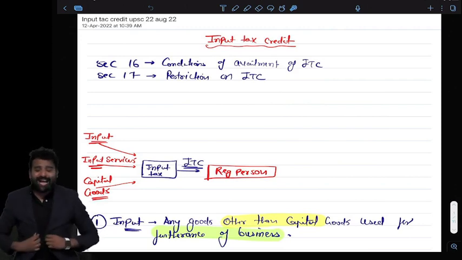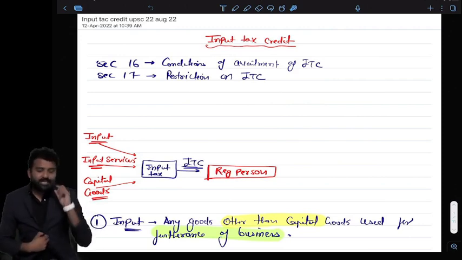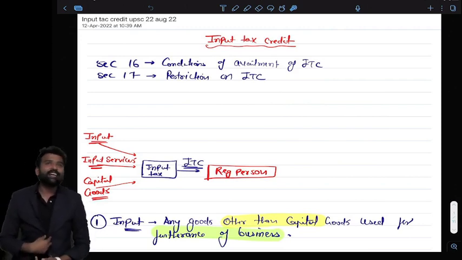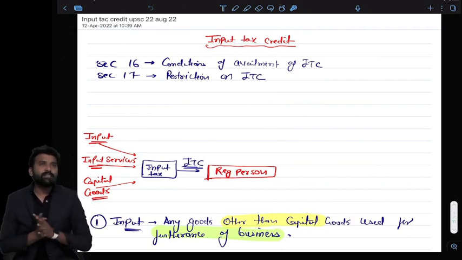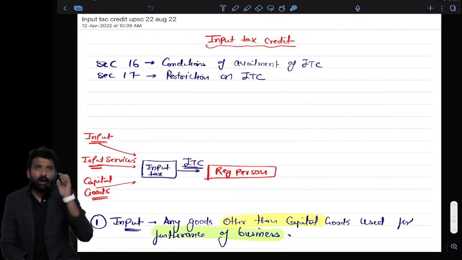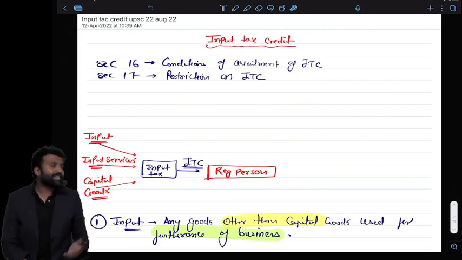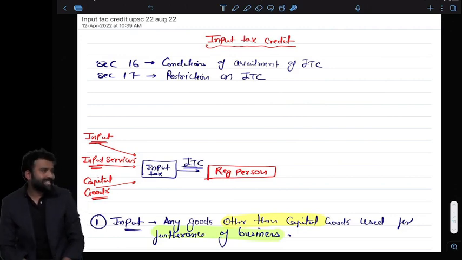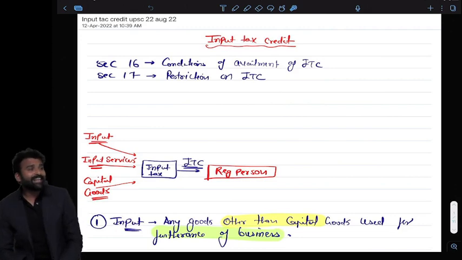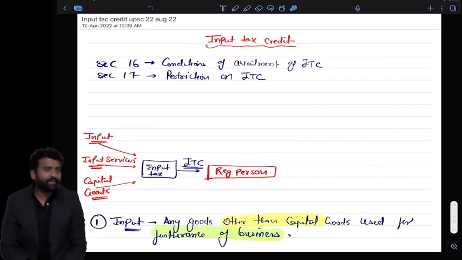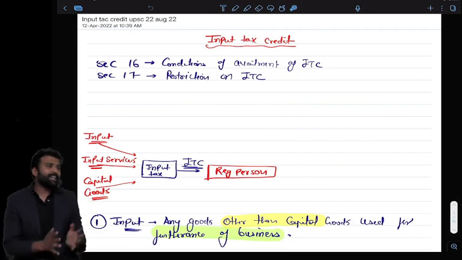Actually, ITC has a lot of sections, 16, 17, 18, 19, 20, 21. But when I read your syllabus, it was exactly given that in ITC you have to cover conditions and blockage of ITCs, reversals of ITCs. When I am not allowed to claim ITC, when I can claim ITC, and what the conditions for claiming ITC are. That is mainly in your syllabus.